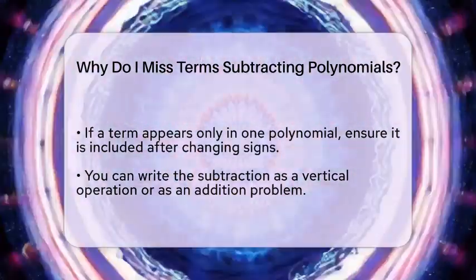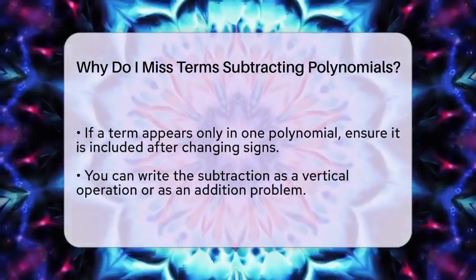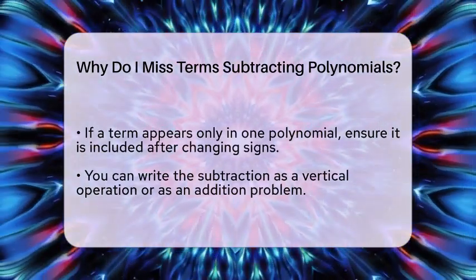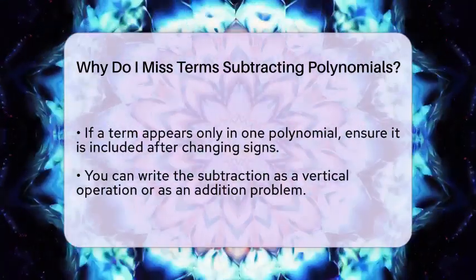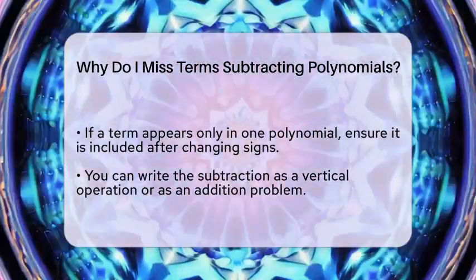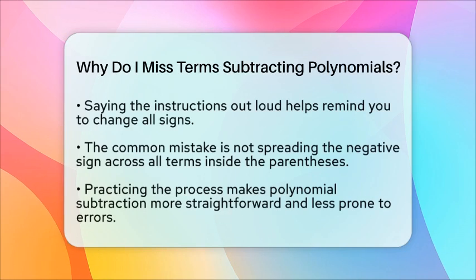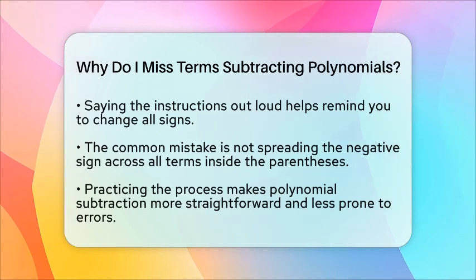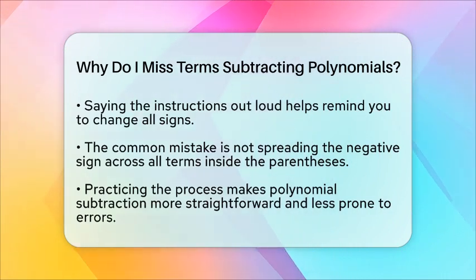You can do this either by writing the polynomials side by side and subtracting vertically, or by rewriting the subtraction as an addition problem. The vertical method helps you line up the like terms, so you don't miss any. Saying the operation out loud can also help. For example, say, "subtract the entire second polynomial," to remind yourself that every term's sign must change.